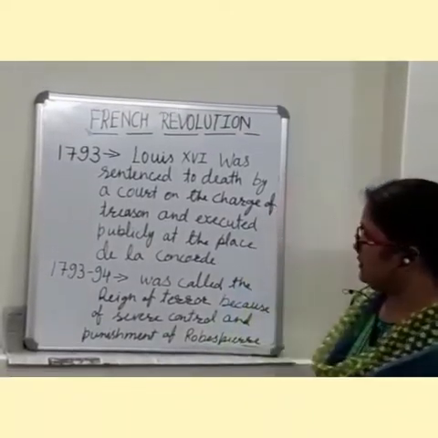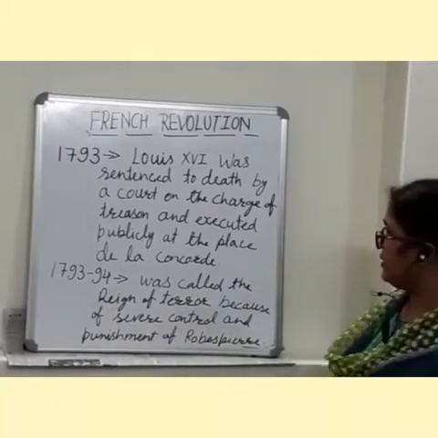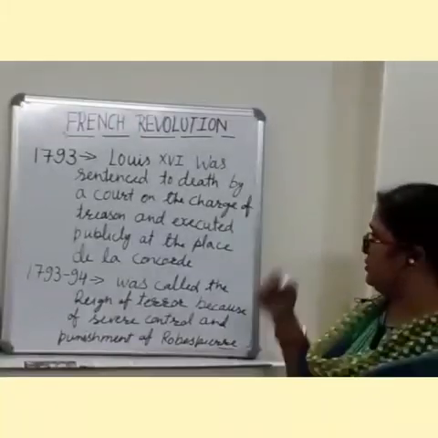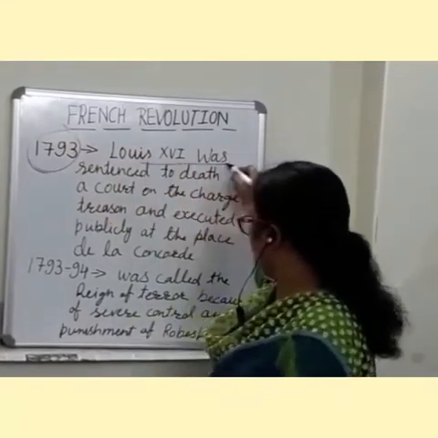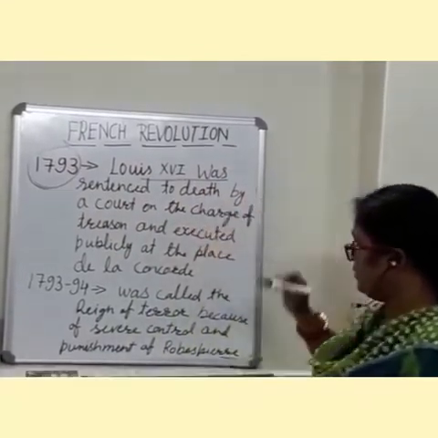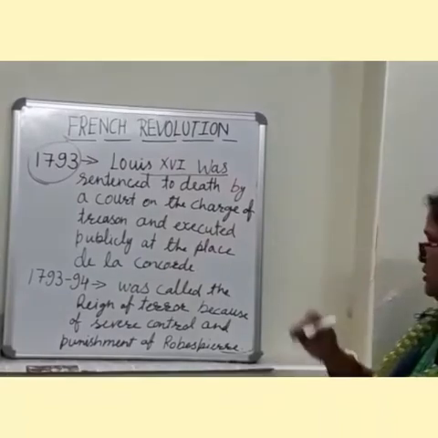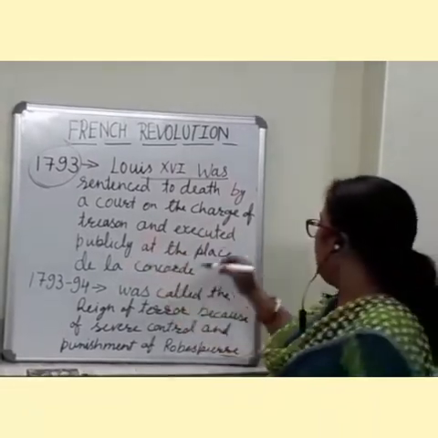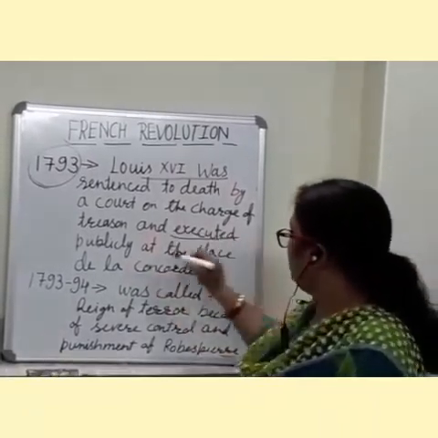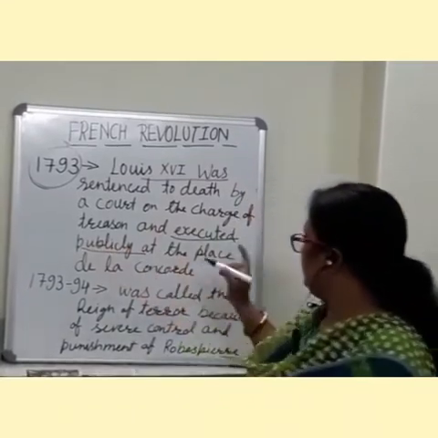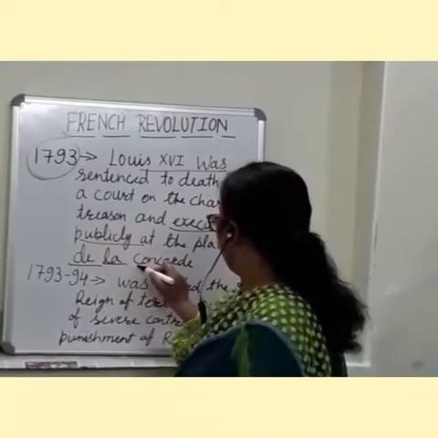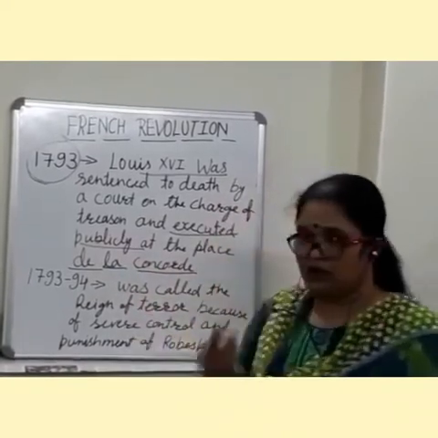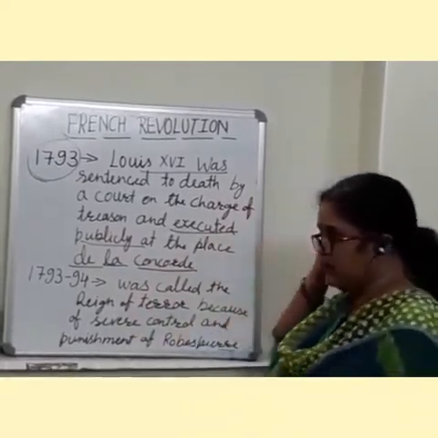The year 1793 is important because in this year Louis XVI was sentenced to death by a court on the charge of treason and executed publicly at the Place de la Concorde.